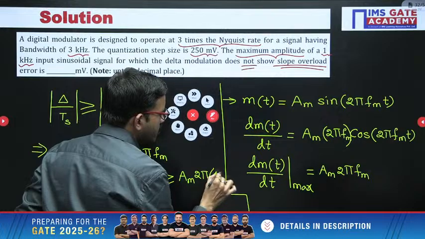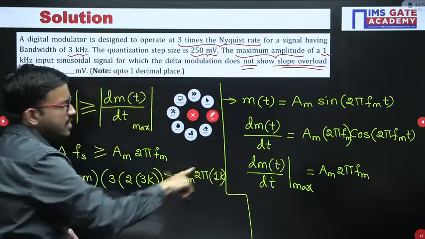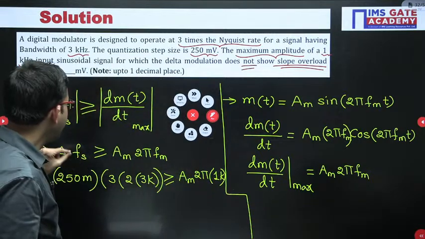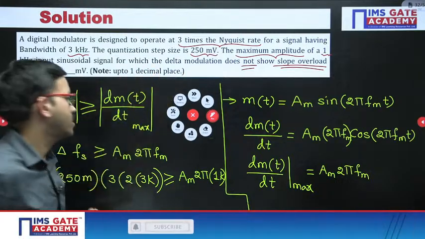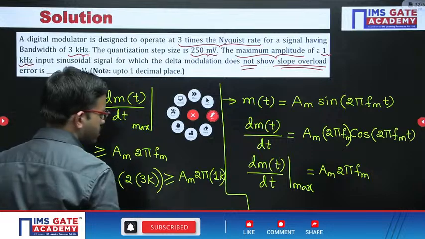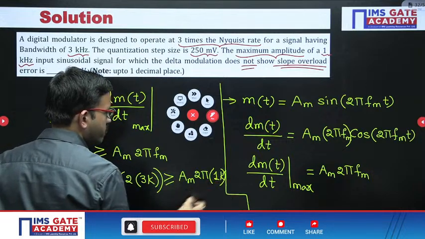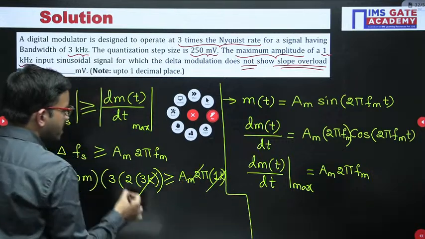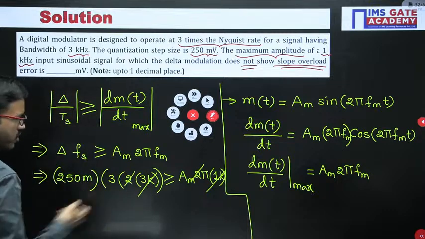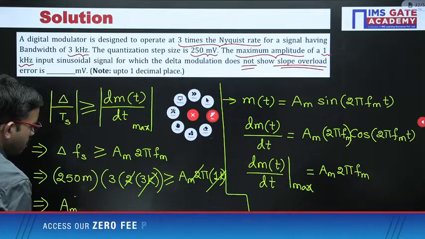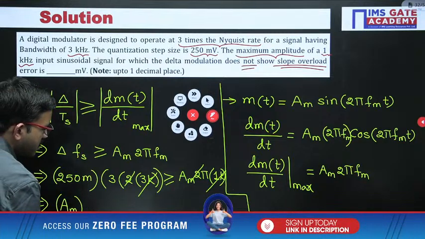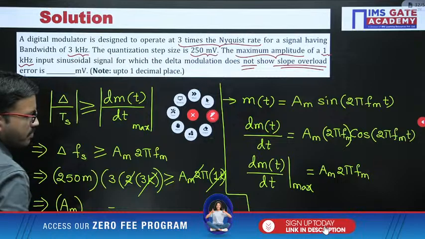Yeah, in this question you are having the twist. This particular signal frequency is 1K. Here the sampling rate they have determined in terms of some other signal. Okay, right. Now you can do the calculations. Okay, so here 1K will get cancelled, 2 is getting cancelled. Okay, you can do the rearrangement. From here you are getting Am, the max amplitude of the message signal. From here you will be getting